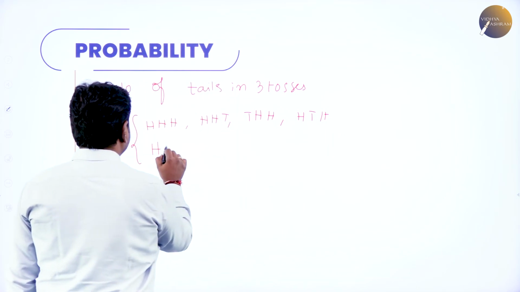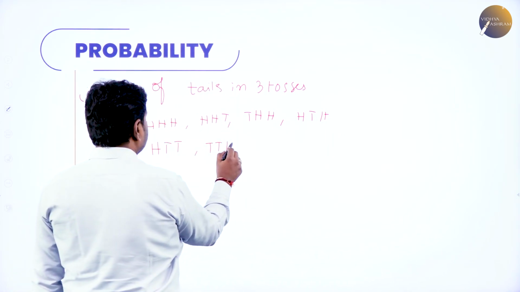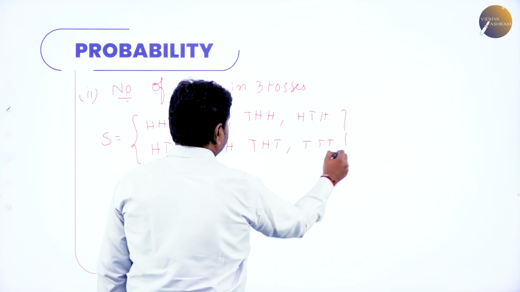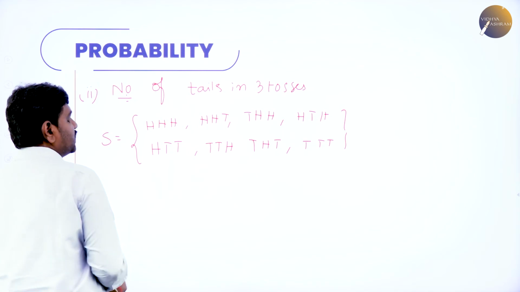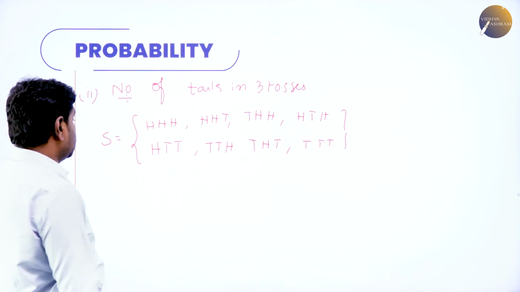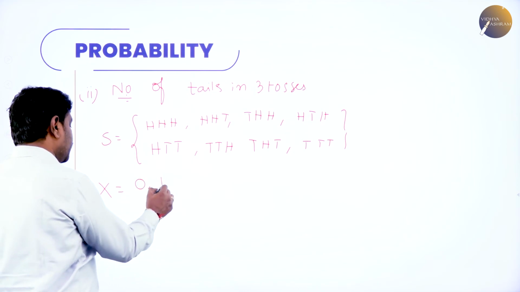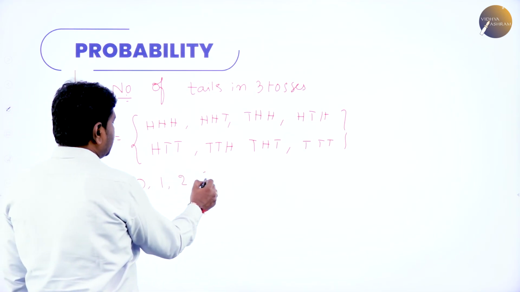Or 2 tails: head tail tail, tail head tail, tail tail head. Or you may get all 3 tails. Now X is the random variable, number of tails: you may get 0 tails, 1 tail, 2 tails, or all 3 tails.